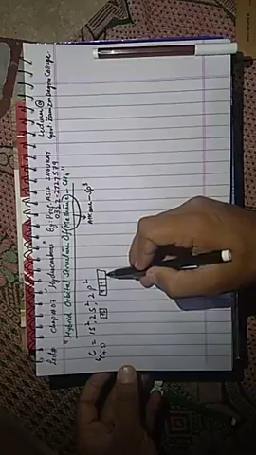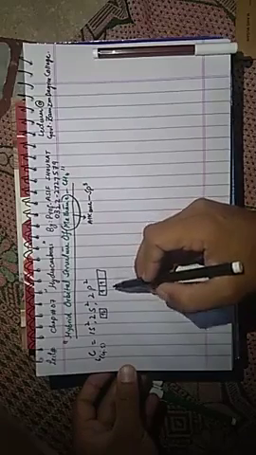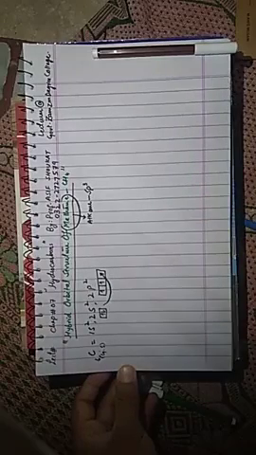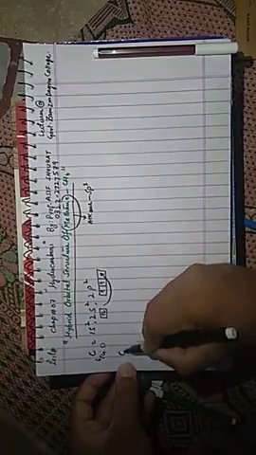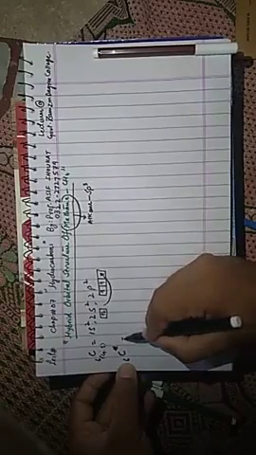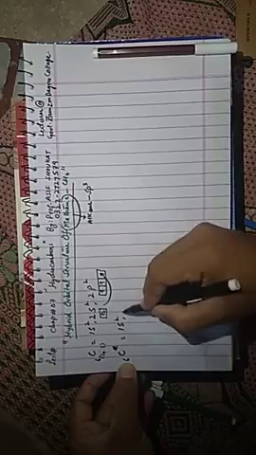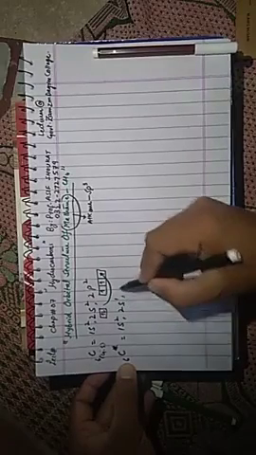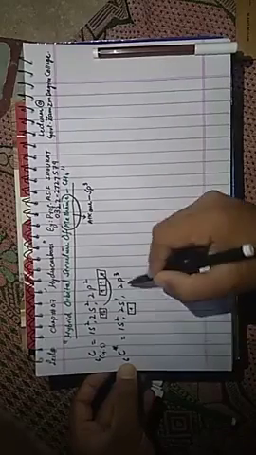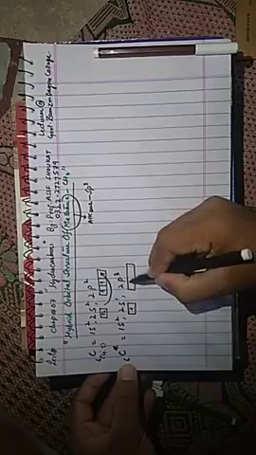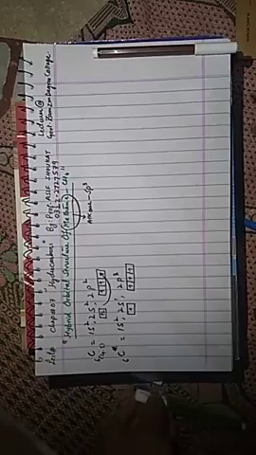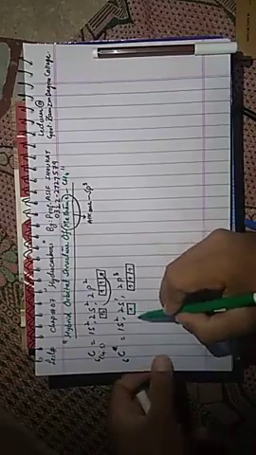Since there is an empty orbital, one electron will jump from the 2s orbital to 2p. This state is known as the excited state, marked with an asterisk. I have shown it. This is the excited configuration: 1s2, 2s1 and now 2p3. One electron is in the 2s orbital and there are 3 electrons in 2p. Look at here.